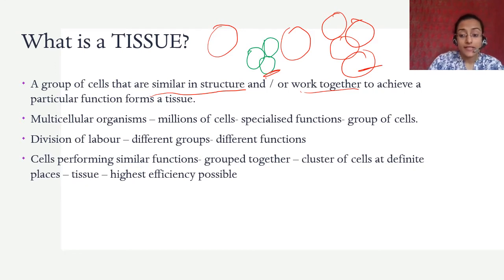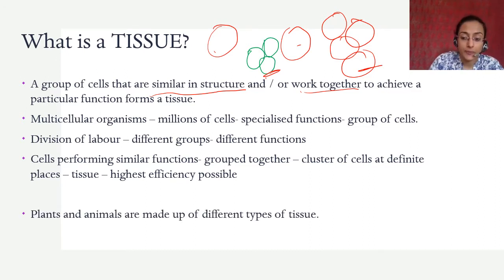And the cells performing similar functions, like I told you, like this and this cell, will come together. They are always grouped together at definite places because that gives the highest efficiency possible, right? To make the organism most efficient, it is important that the cells come together at a specific place to perform a specific function. If they are individual like that and keep performing that function, it is not going to be very efficient. It will be very random, anything could be happening anywhere. That is not how it works. So cells come together at a particular location and perform that specific function to give the highest efficiency possible.